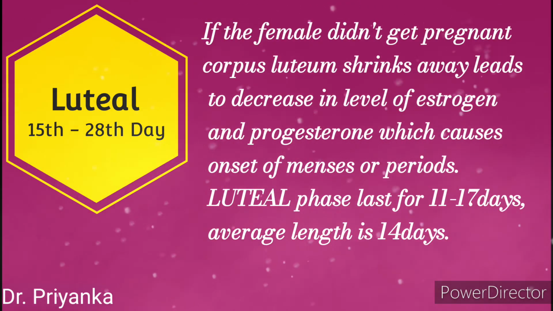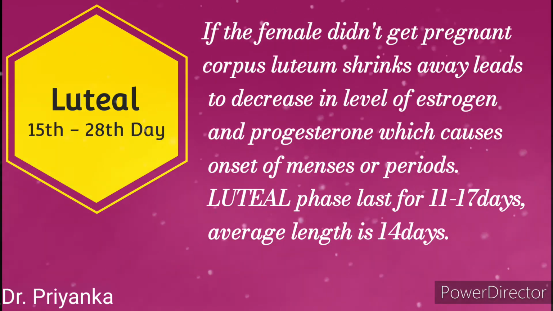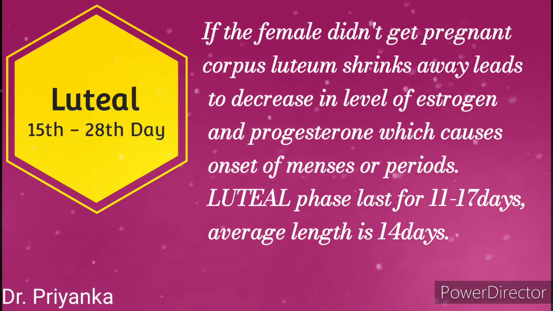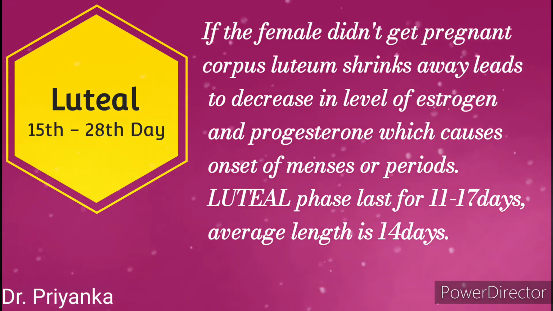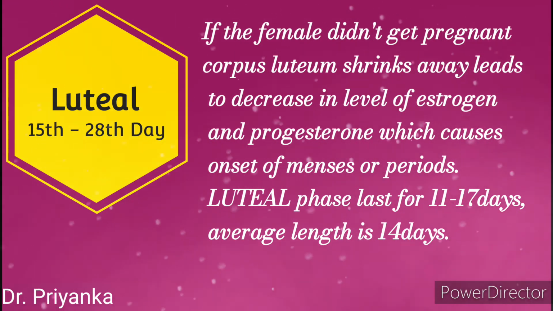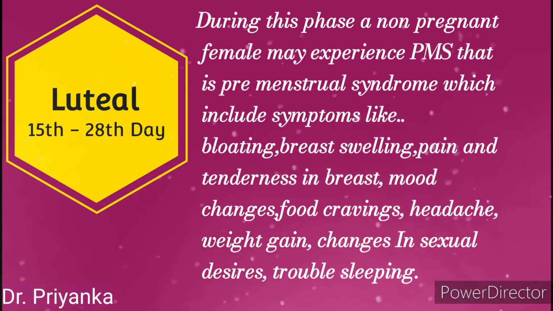If the female doesn't get pregnant, the corpus luteum shrinks away, leading to a decrease in the level of estrogen and progesterone, which causes the onset of menses or periods. The luteal phase lasts for 11 to 17 days. Average length is 18 days.